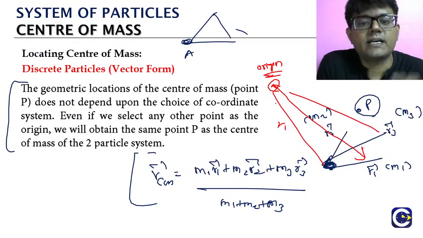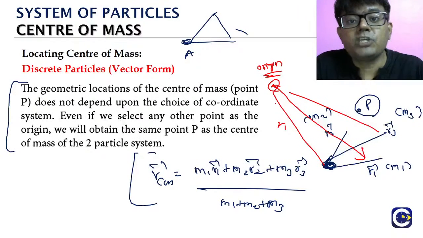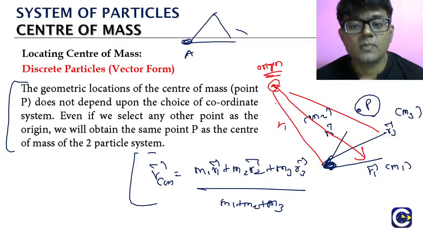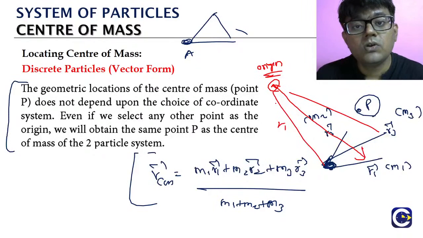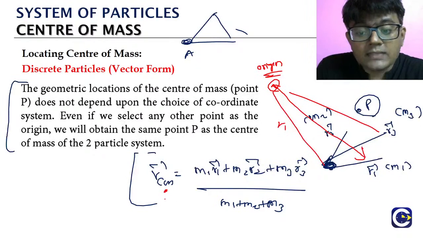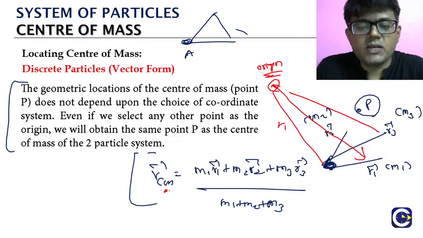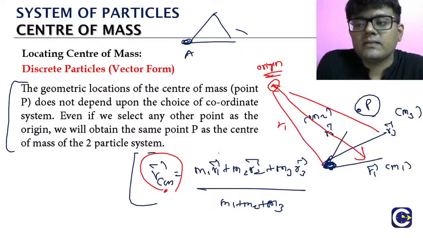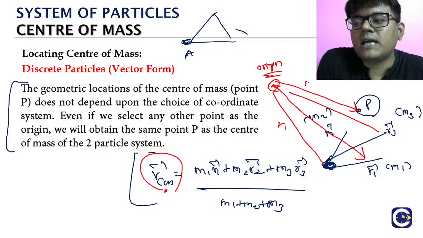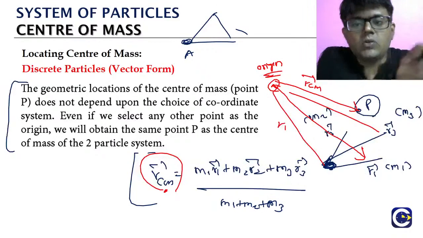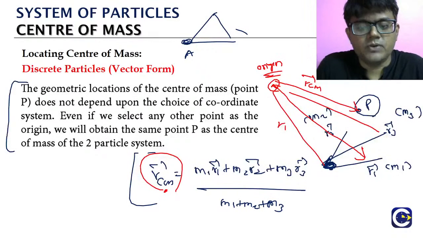Because if we change the origin, the actual position vector values will be changing. So the r center of mass value will be changing, because the r center of mass is going to be based on the new origin. The position vectors will be defined with respect to the new origin.